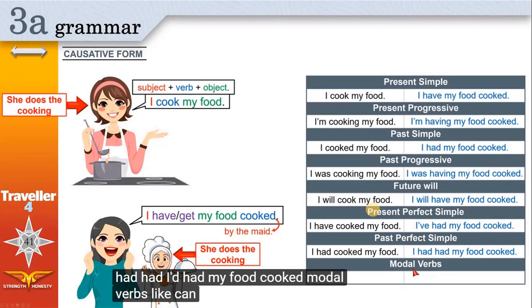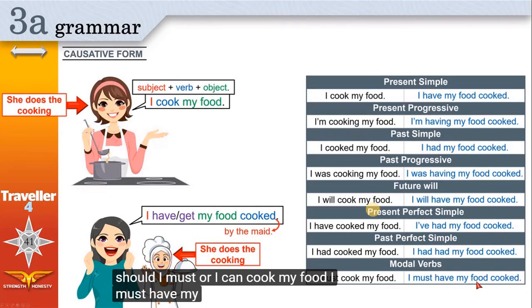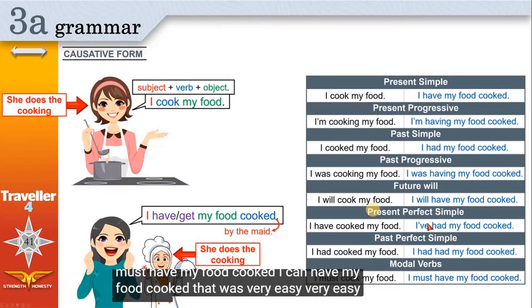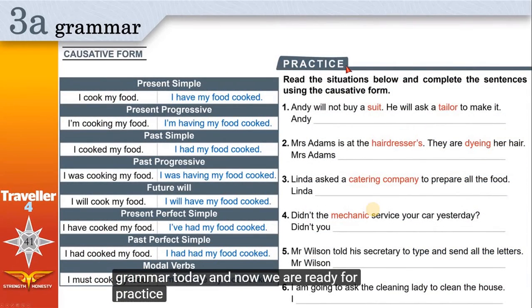Modal verbs like can and could, shall and should. I must or I can cook my food. I must have my food cooked. I can have my food cooked. That was very easy grammar today. And now we are ready for practice.